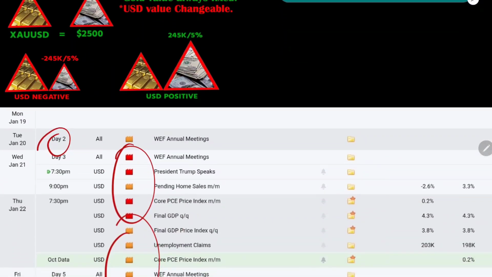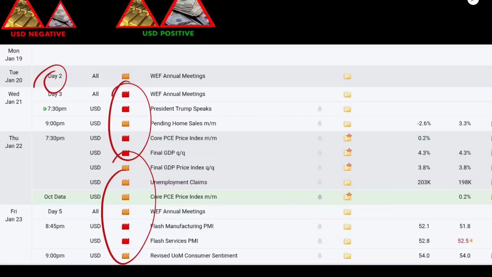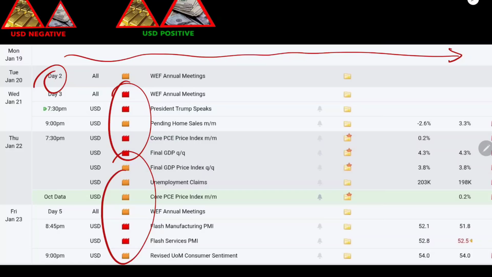Let's dive into the news chart, or economic calendar. As you can see, we have no major news for USD on Monday, so the market may move sideways, unless there are Donald Trump speeches or geopolitical and volatility issues like Russia-Ukraine, Middle East tension or Venezuela tension. On Tuesday we have one news item, the WEF annual meeting.